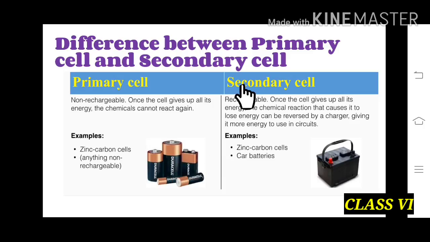Whereas secondary cells are rechargeable. Once they give up all their energy, the chemical reaction that causes them to lose energy can be reversed by a charger. It means if the car battery energy is over, we can recharge it again and we can use it in the car again. Examples: nickel metal hydride cell or car batteries.